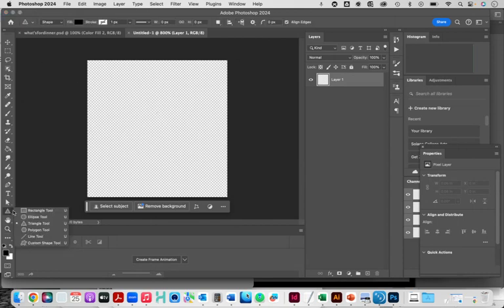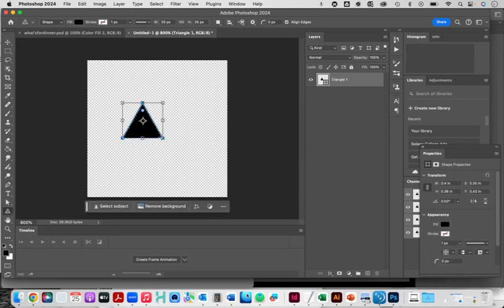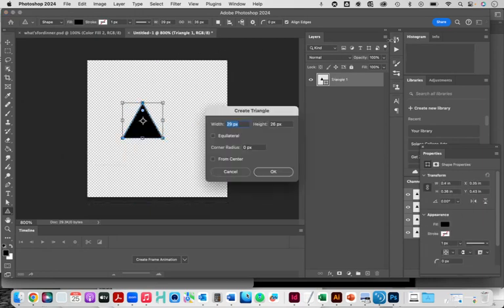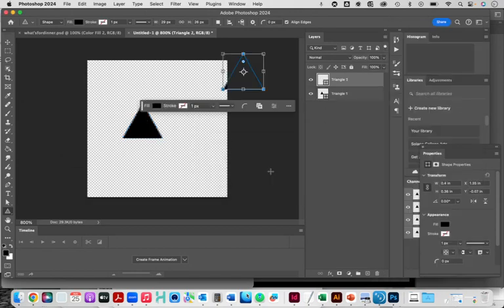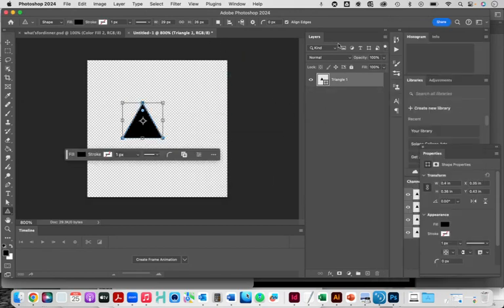Go down here and choose the triangle shape from the shape menu. Make sure your fill is set to black and create a triangle. I'm going to now duplicate that layer. Duplicate layer. Okay, so I've got two triangles.